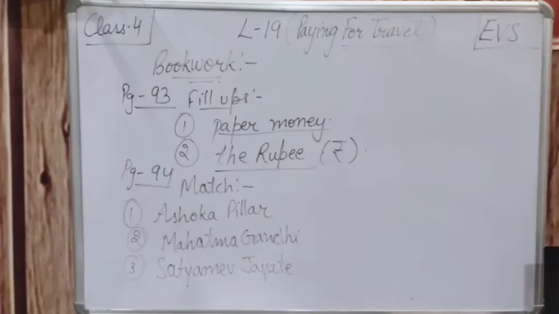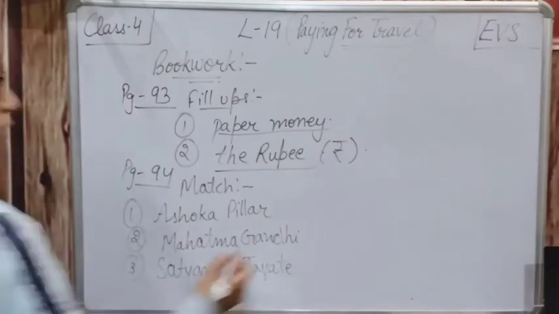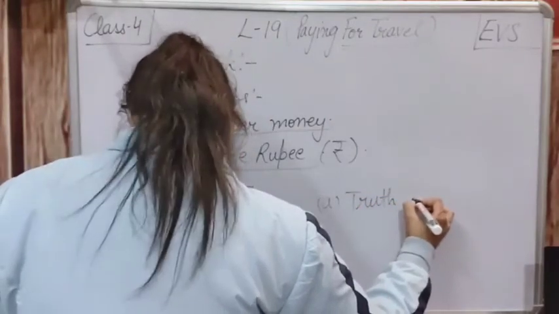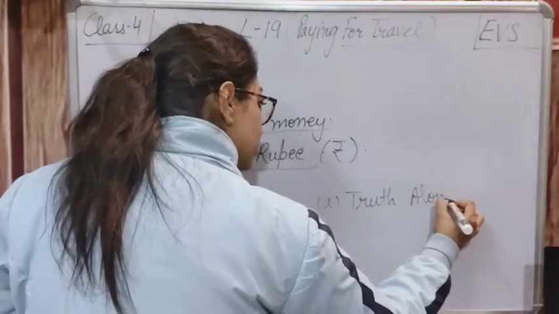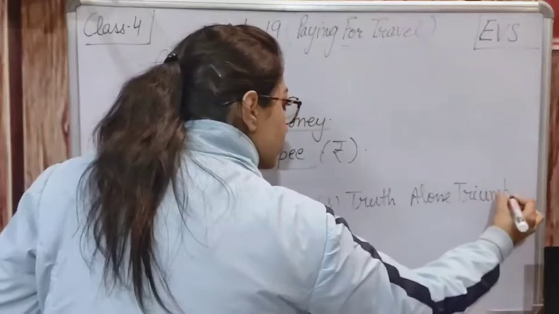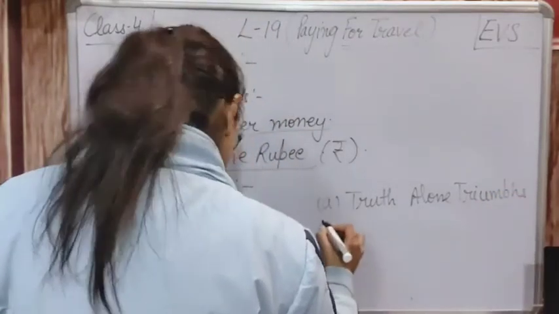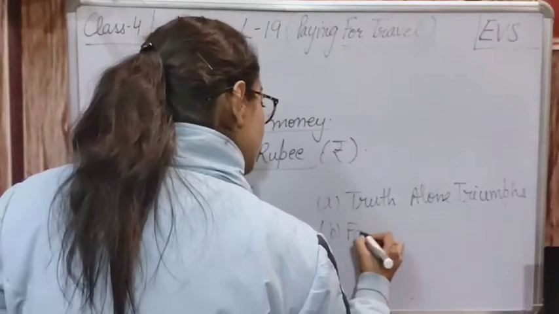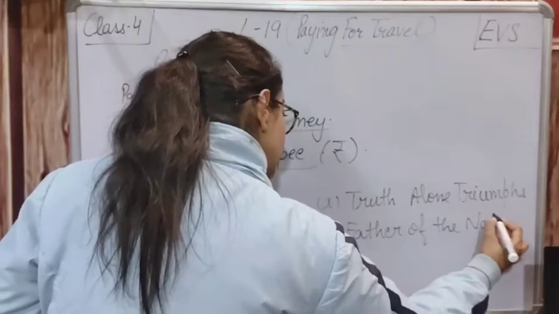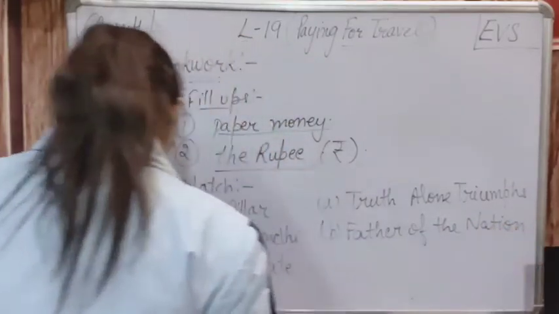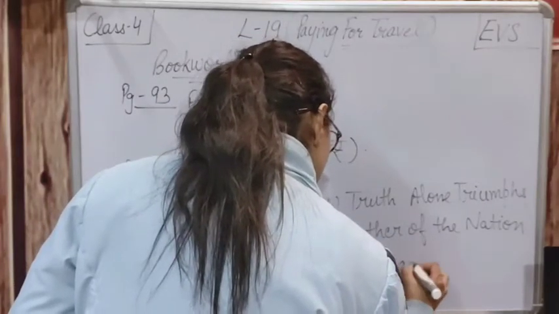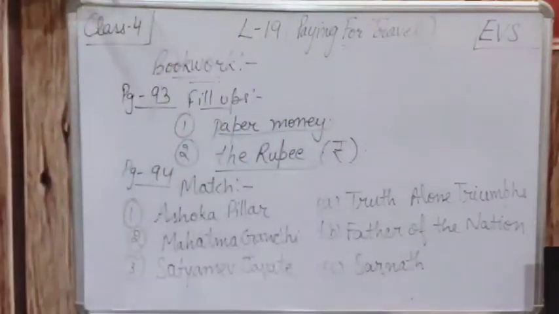On the right hand side, the first is given truth alone triumphs. The second is father of the nation. And the third is Sarnath. So yes, we will be doing the match.